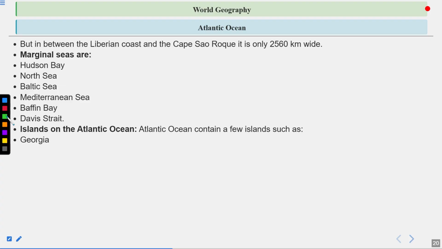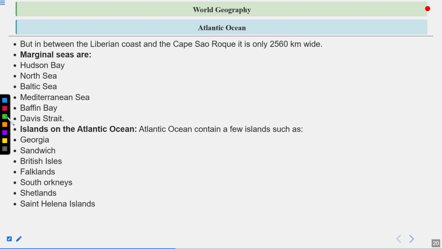Islands that are found in the Atlantic Ocean are South Georgia, Sandwich, British Isles, Falklands, South Orkneys, Shetlands, St. Helena Islands, and Newfoundland, etc. So these are some of the important islands found in the Atlantic Ocean, and you can mark them in the Atlantic Ocean from north towards south.